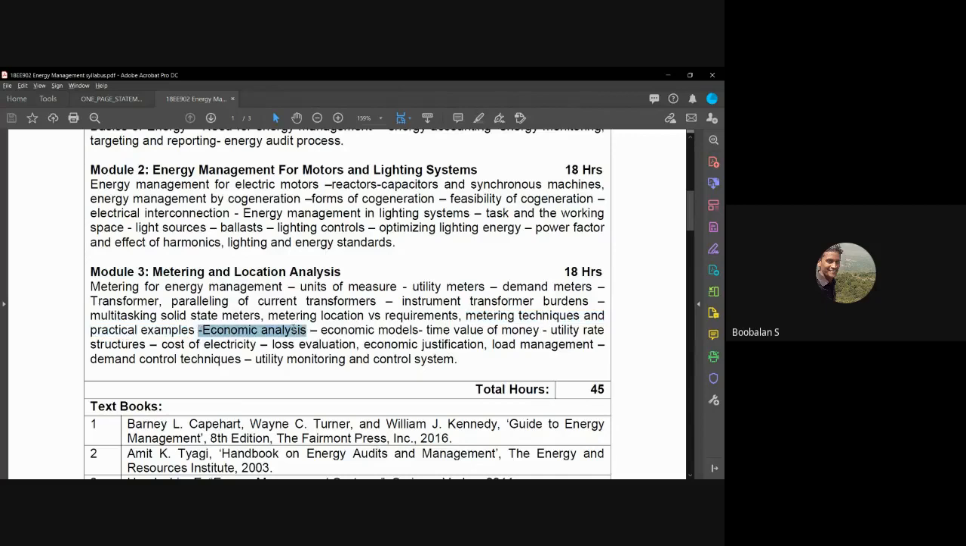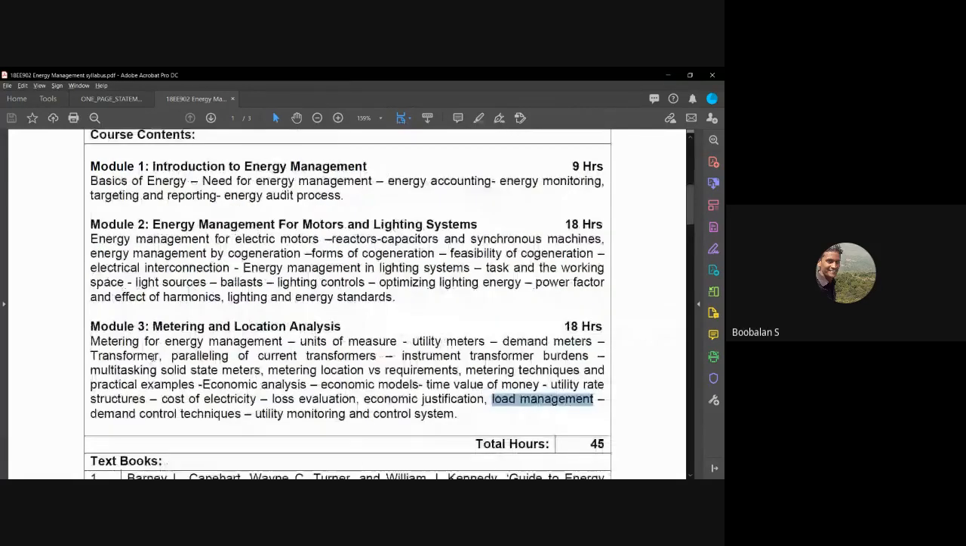And economic analysis we have briefly seen, and the economic model that is called the circular model. Time value of money we have seen. Utility rate structures with the help of TANGEDCO one page, that is called the revised tariff rate, we have seen, right? And cost of electricity and justification, load management yesterday we have seen. So we have seen the entire thing, and we'll have a quick recall of these things.